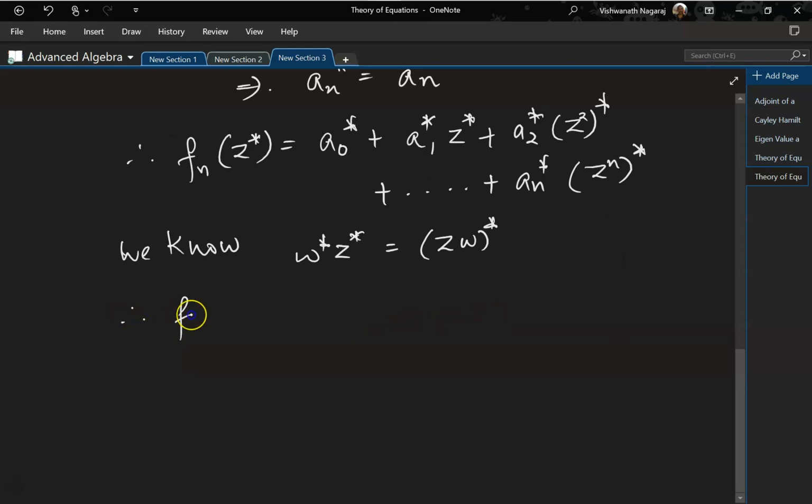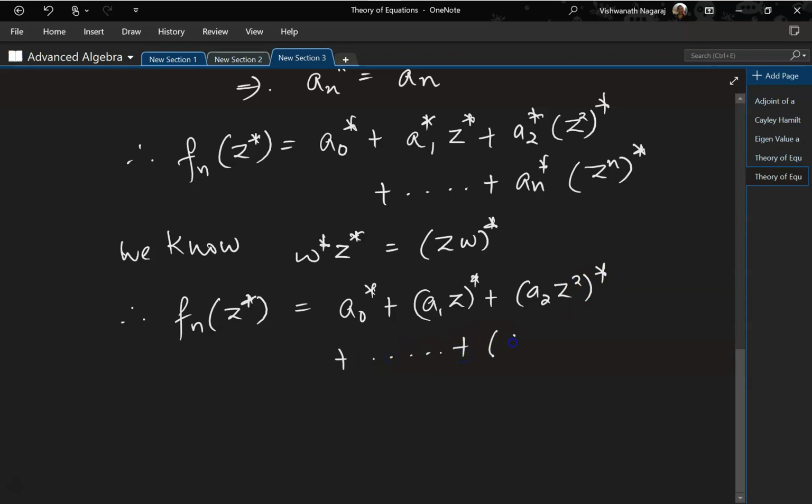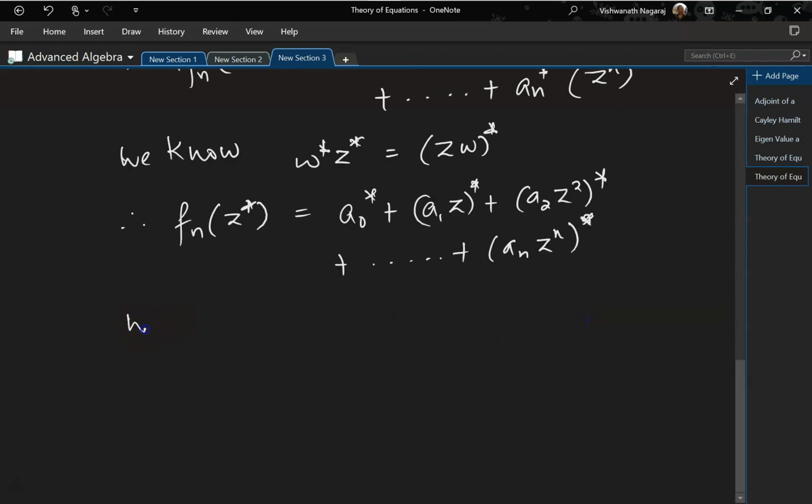So therefore f(z*) would be equal to a0* plus a1z* plus a2z²* plus it will go on till anzⁿ*. Now we know w* + z* is equal to (z + w)*.